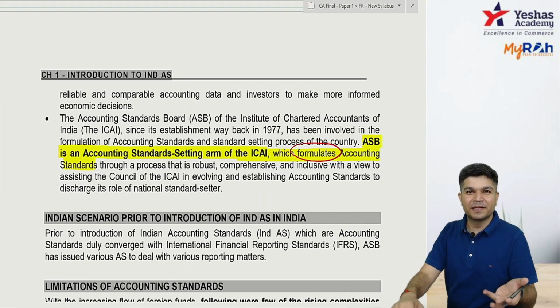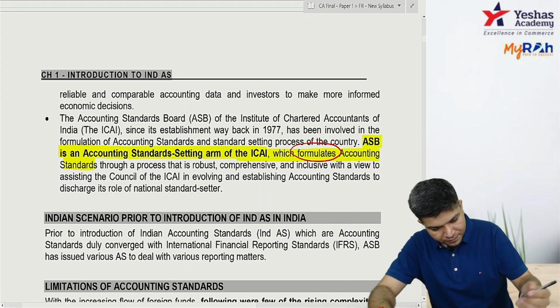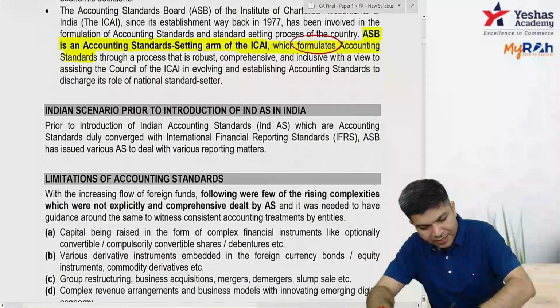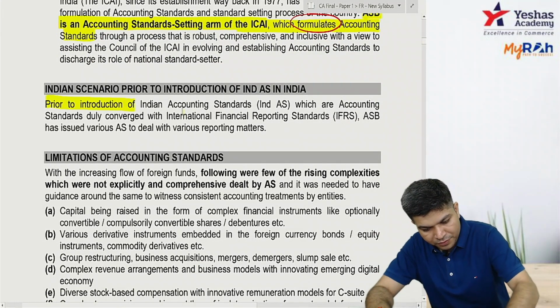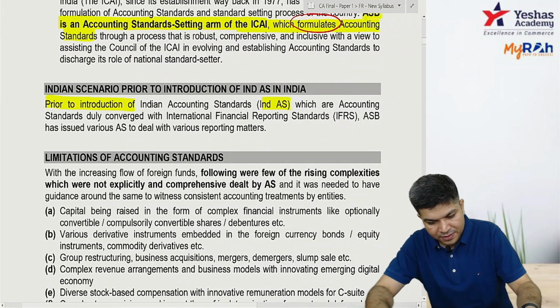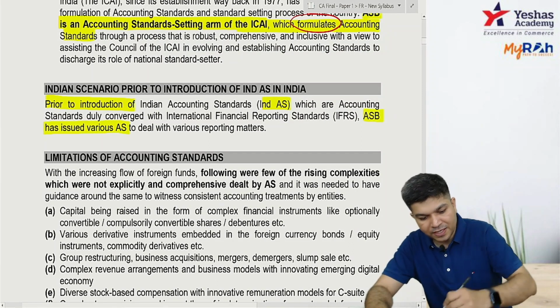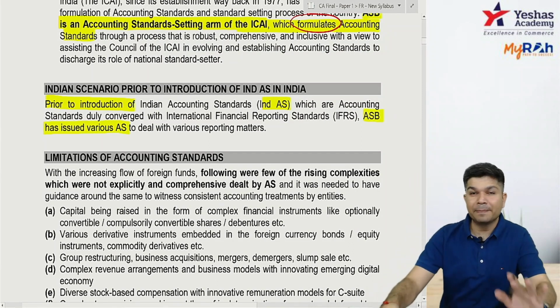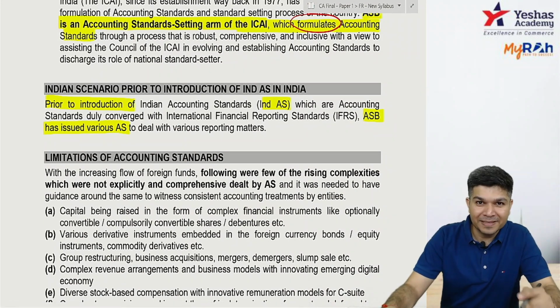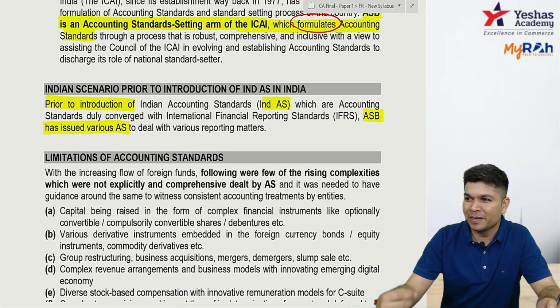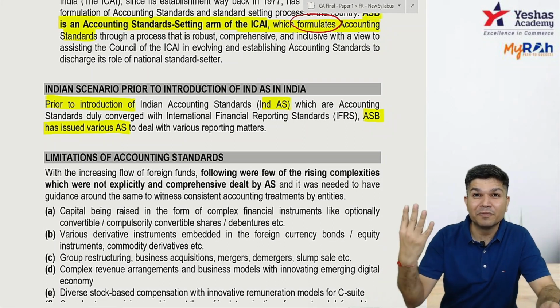Just a basic given about the accounting standards. Now, prior to IND AS, we have this accounting standard. Prior to introduction of IND AS, basically Accounting Standard Board has issued various accounting standards. And you know applicability of accounting standards. For applicability of accounting standards, they have level 1, level 2, level 3, level 4 enterprise.